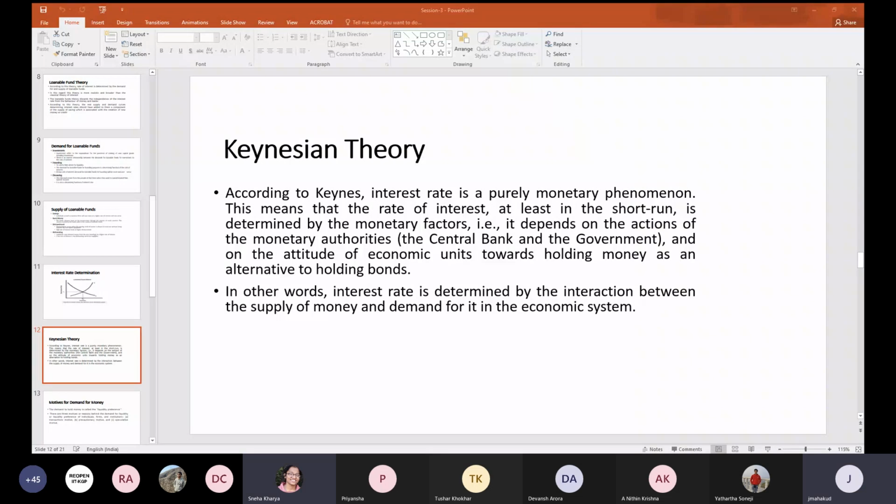If it depends upon the price of the goods, then it should not be vertical, right? Sneha? Sir, it is independent of the interest rate. It is independent of the interest rate. So if it is independent of the interest rate, can I ask, according to Keynes, is money supply exogenously determined or endogenously determined? Sir, exogenously determined. Exogenously determined. So what do you mean by exogenously determined? So the government or RBI decides the amount. It is not dependent.